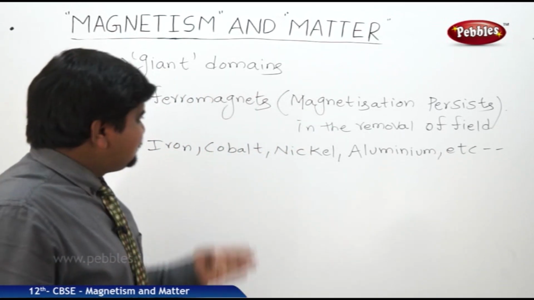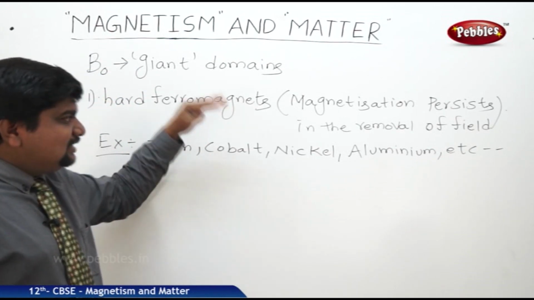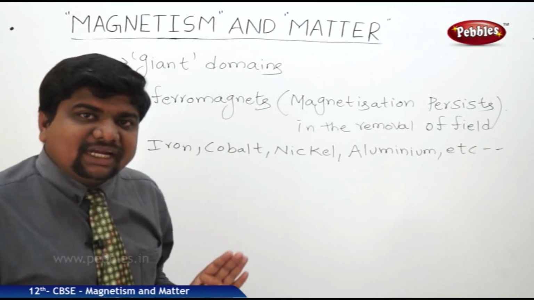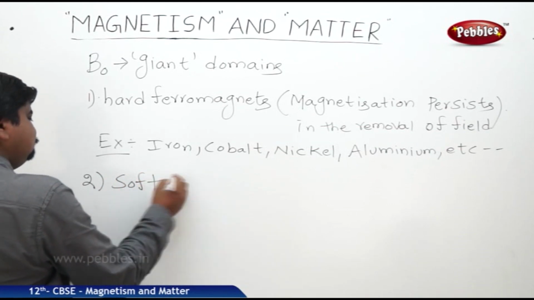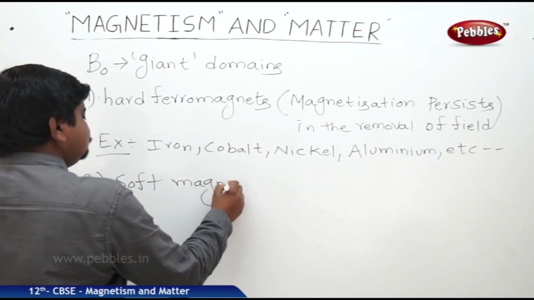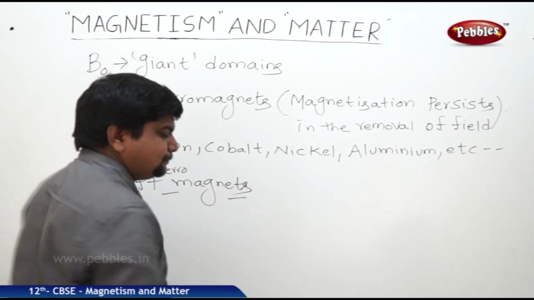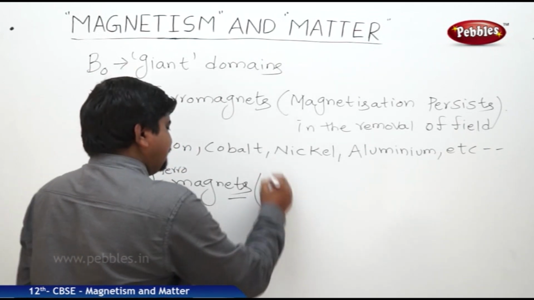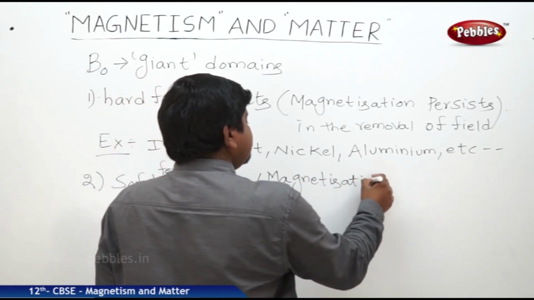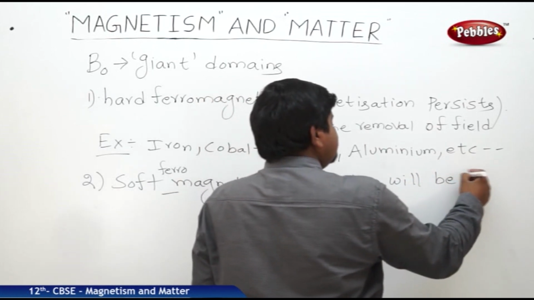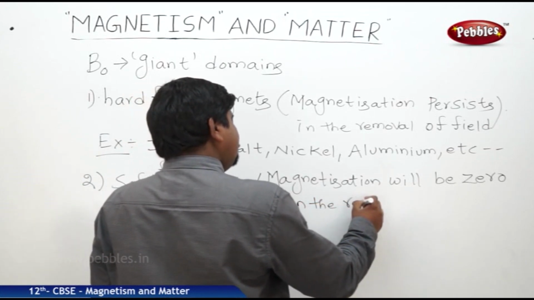But in some ferromagnetic materials, whenever you remove the external field, that is the B naught, their magnetization suddenly comes to 0. Those ferromagnetic materials are called soft ferromagnetic materials, or soft ferromagnets. So here the magnetization will be 0 in the removal of the field.